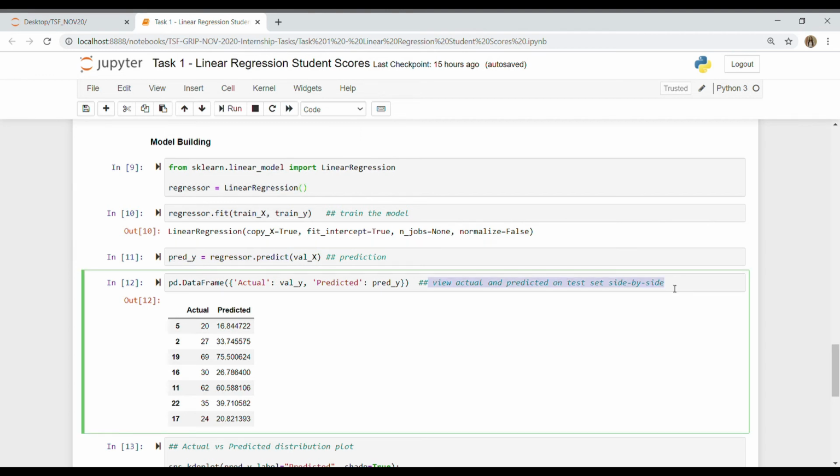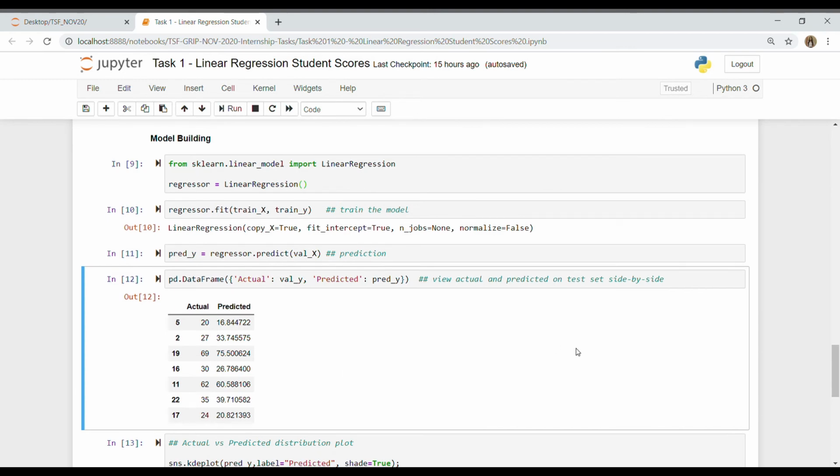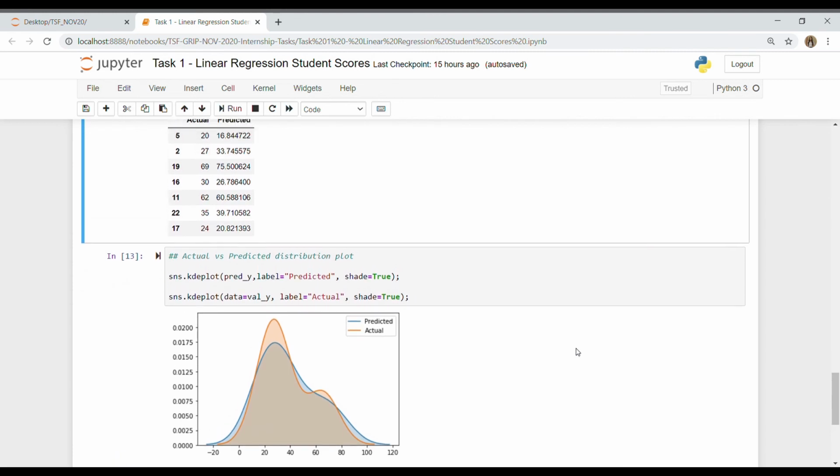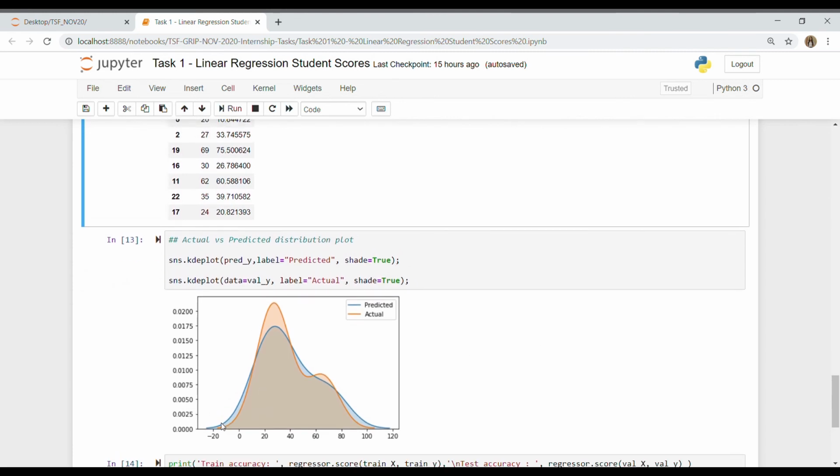Now that we have the predictions, we want to view them alongside the actual values we had for the validation data. As you can see, where the actual was 20, our model predicted 16.8, and where the actual was 27, our model predicted 33.7, and so on. To understand it better, we can visualize it. I have visualized it using a KDE distribution plot. The actual values are the orange ones and the predicted values are the blue ones, which are not exactly like the actual values, but more or less in the same distribution.